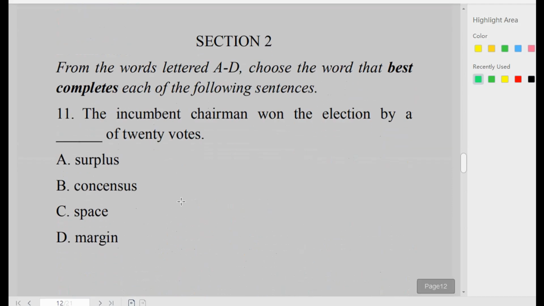Okay, now we are in section 2. The instruction on section 2 says, from the words lettered A to D, choose the word that best completes each of the following sentences. So we are looking for the option that is most appropriate to fill the gap in the sentences. Number 11 says, the incumbent chairman won the election by a dash of 20 votes. In the option we have surplus, consensus, space, margin. When we are trying to calculate the number of votes that a particular candidate has more than the other candidate, we use the word margin. So that is the correct option. Option D, margin, by a margin of 20 votes.